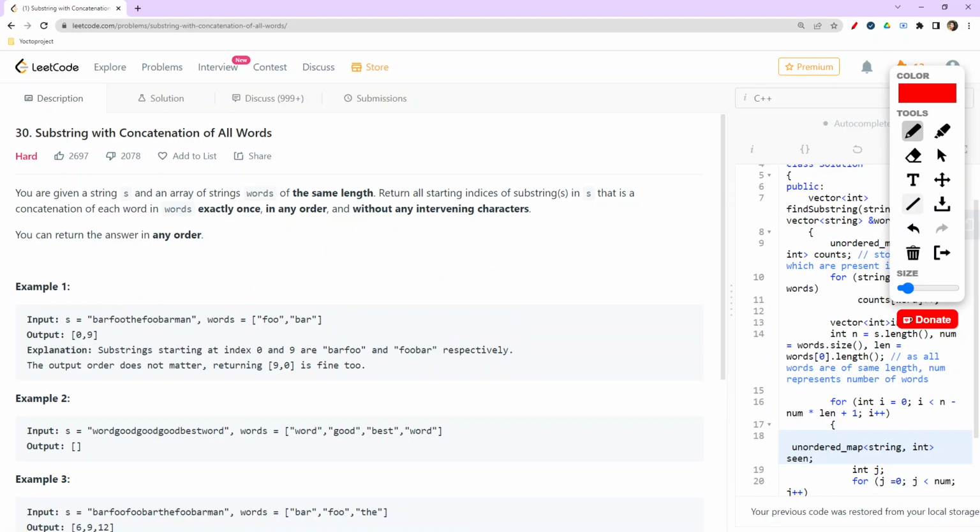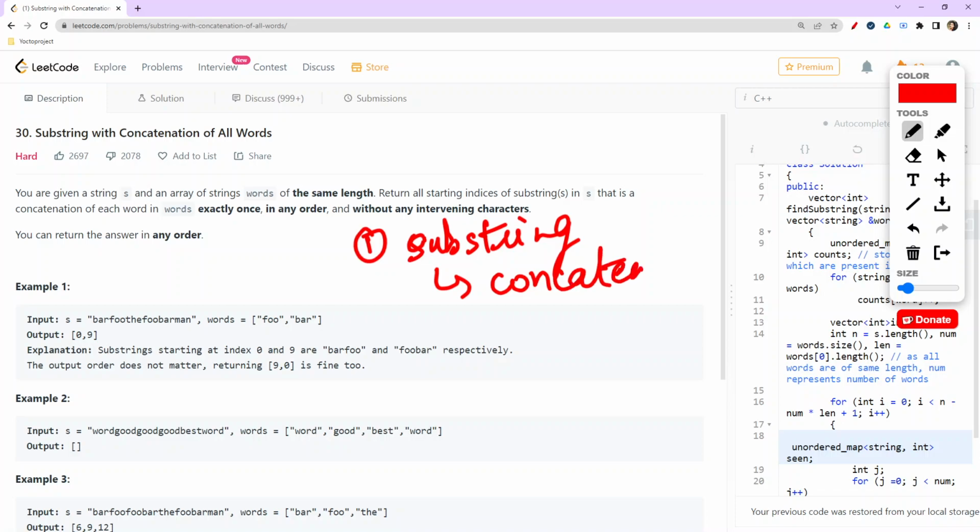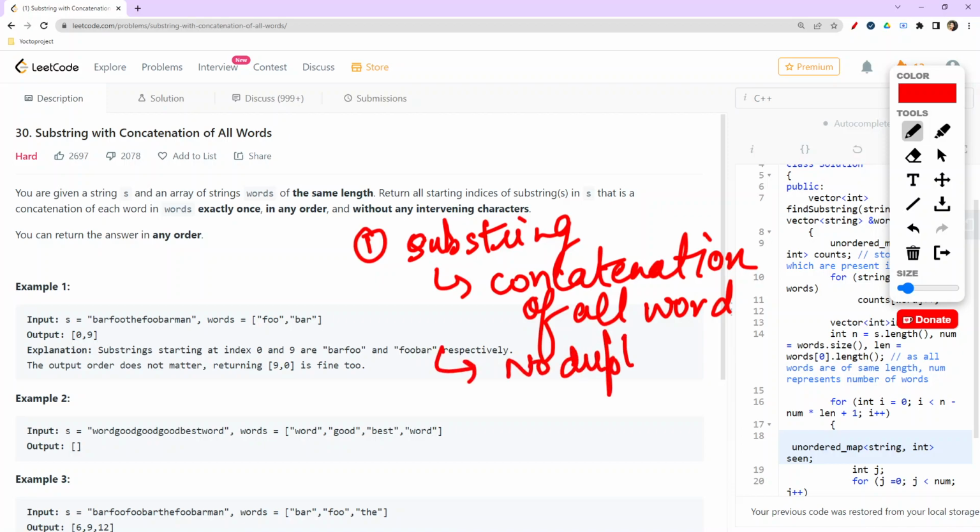So now comes the part where you can see what we are required to do. The first thing is that there should be a substring, and that substring is basically a concatenation of all words. Means if any one of the words is skipped, then that won't be a valid substring. The other point about the substring is no duplication allowed. And the third point is that any order can be there. So these are the things we are required to check.